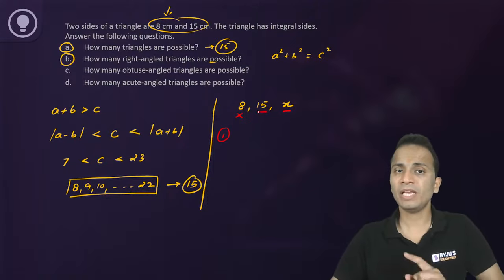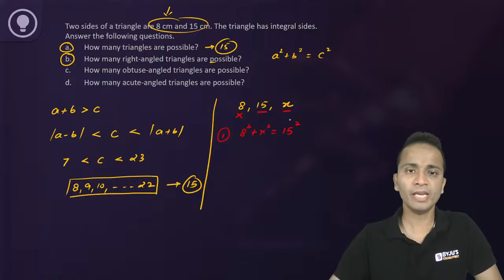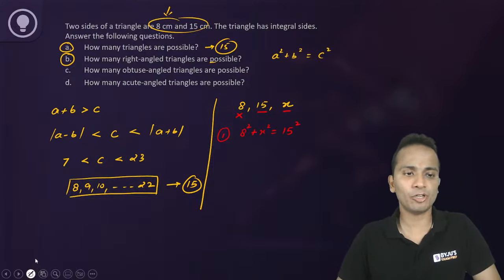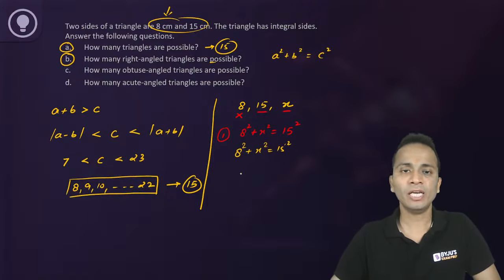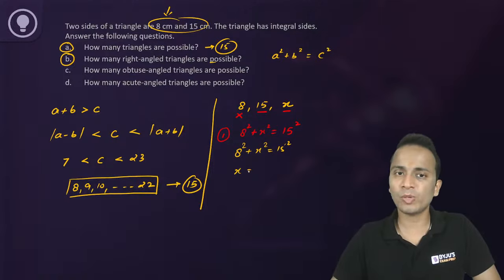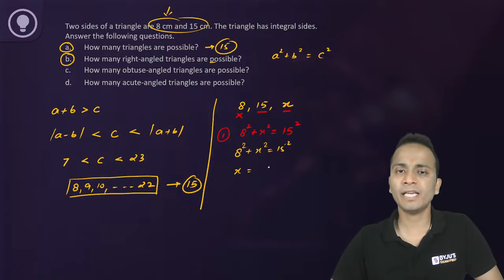Case number 1, if 15 is the hypotenuse, then 8 square plus x square is equal to 15 square. Now from here, x square will come out to be 15 square, that is 225, minus 64, that is 161.